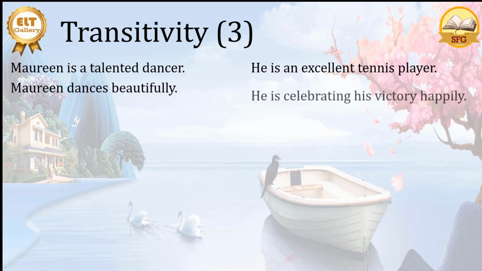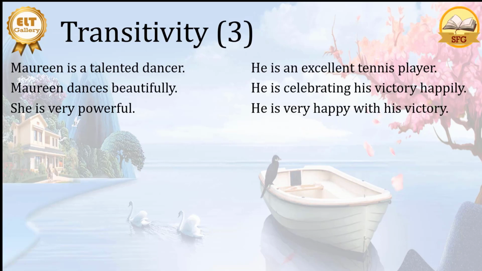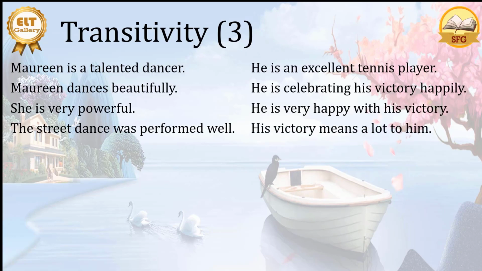Then we say about Jeffrey, he is celebrating his victory happily. So the construction is more or less the same. She is very powerful. He is very happy with his victory. Then we can say the street dance was performed well. Here we can also say his victory means a lot to him.